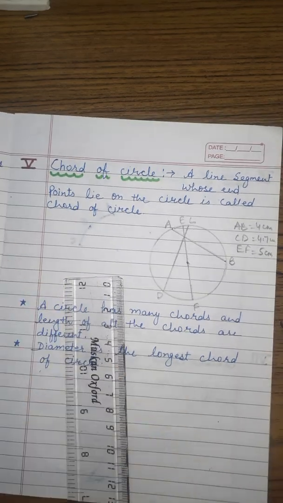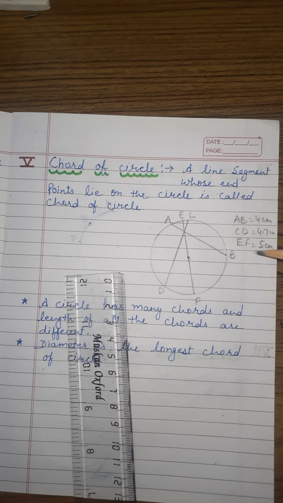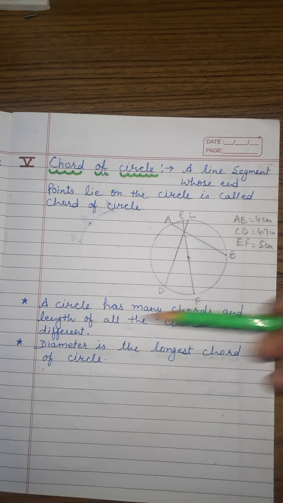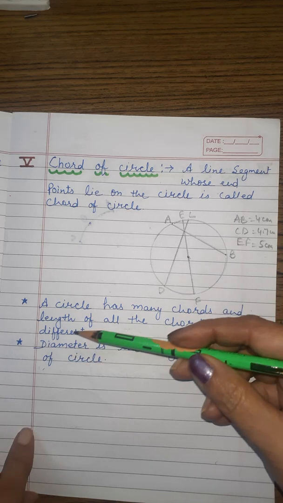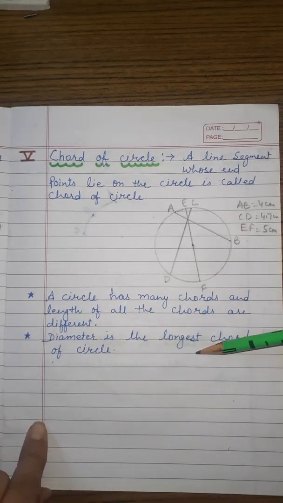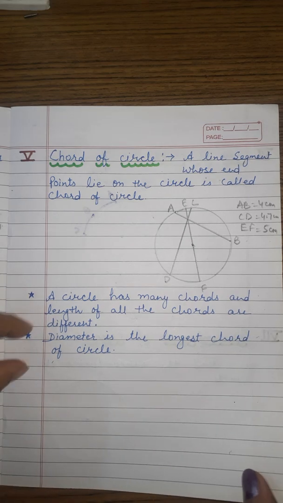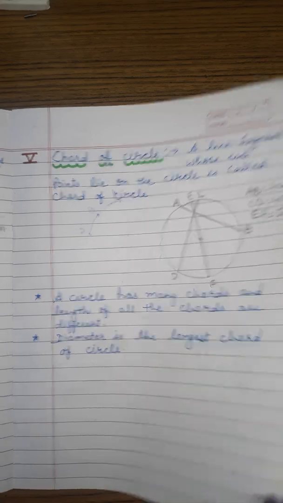You can see that all the lengths are different. So a circle also has many chords, and the length of all the chords is different, and diameter is the longest chord of the circle. Okay. So these are the facts about the chord of the circle.